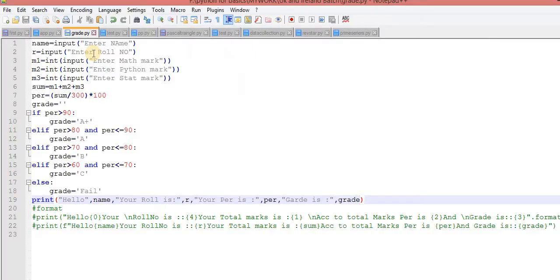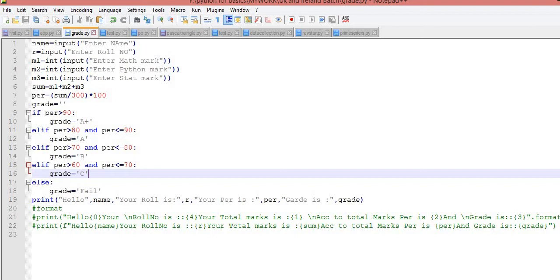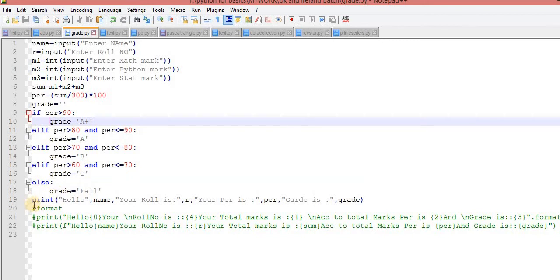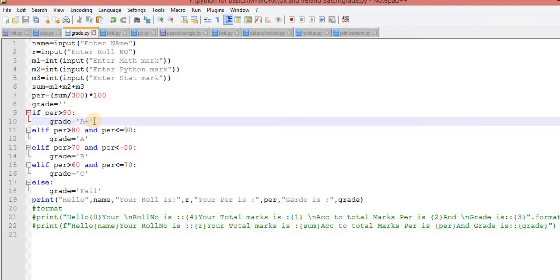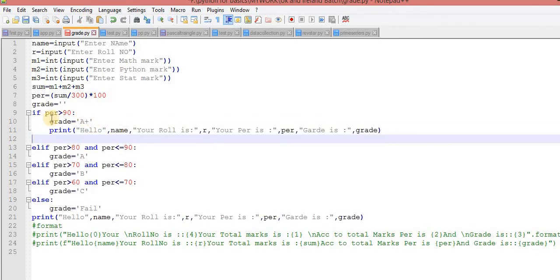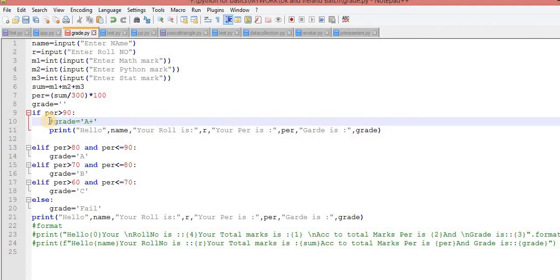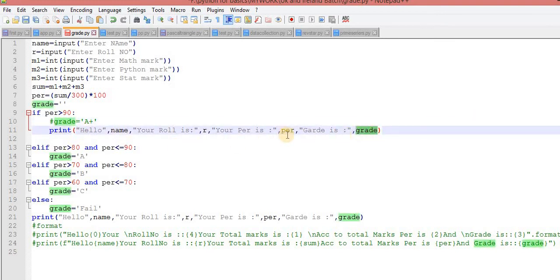So now observe this code. What exactly is happening here? The mistake you made here is something like this: Control C, I am printing over here, Control V. You did something like this. How many times do you write this line? You write it one time, again two times, again three times, again four times. If I observe carefully, only the grade is changing, and that depends upon your percentage. So why should I write this print statement again and again?